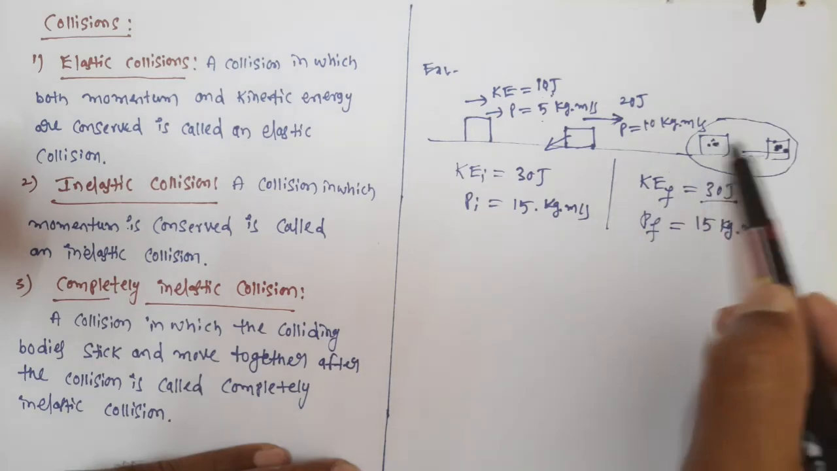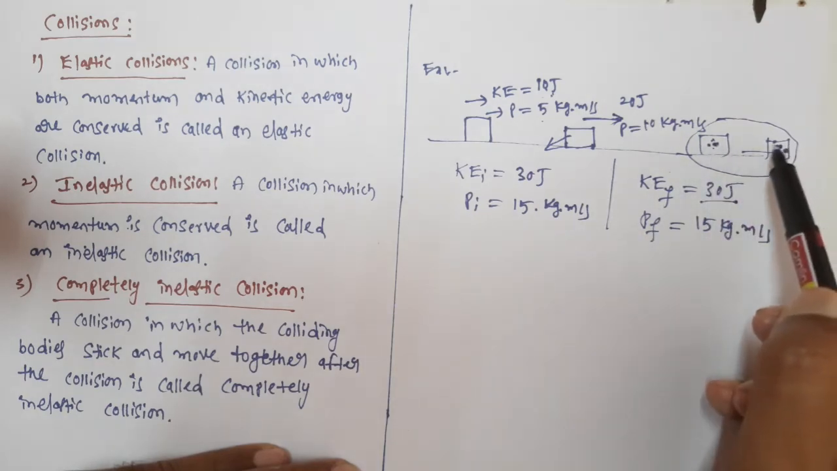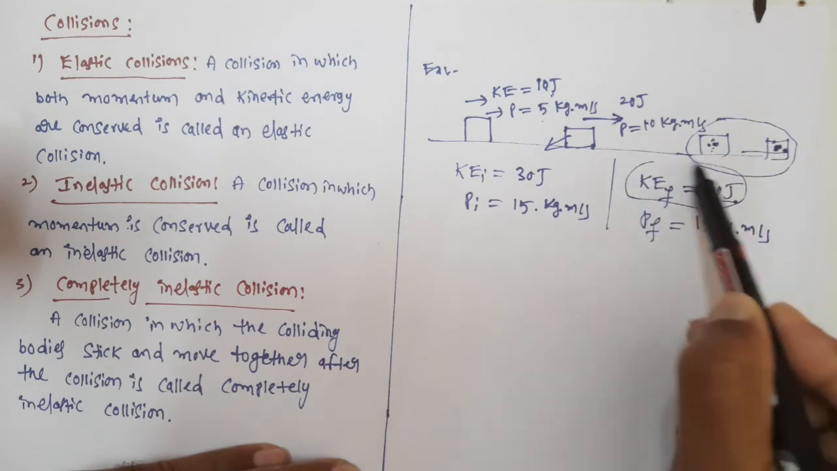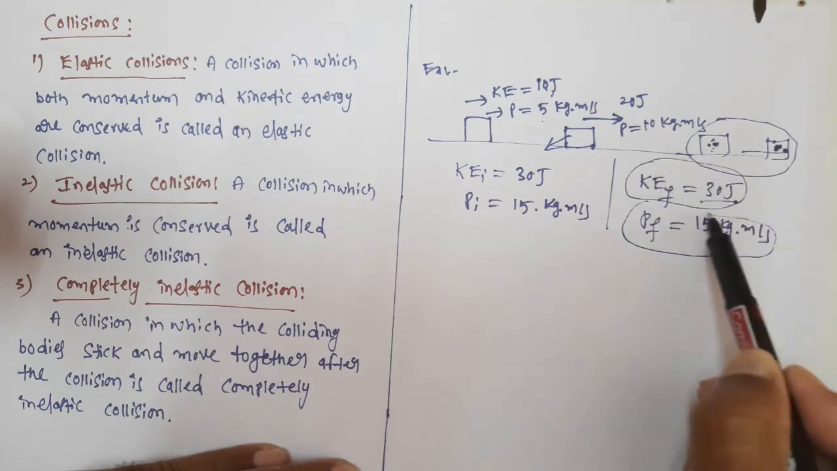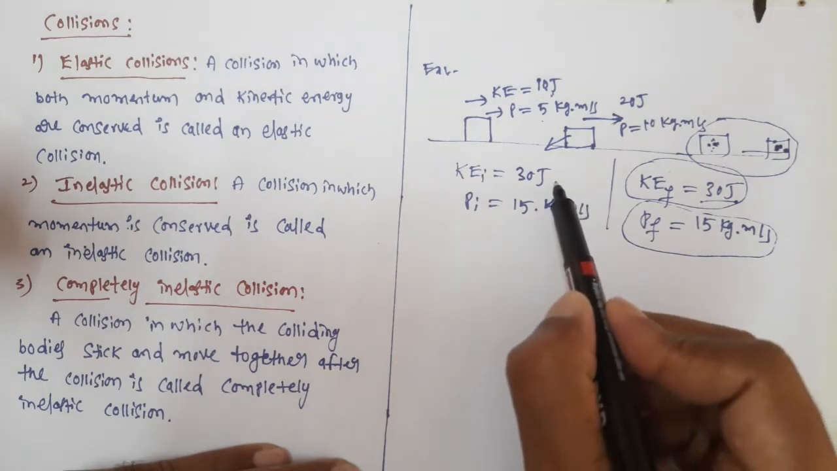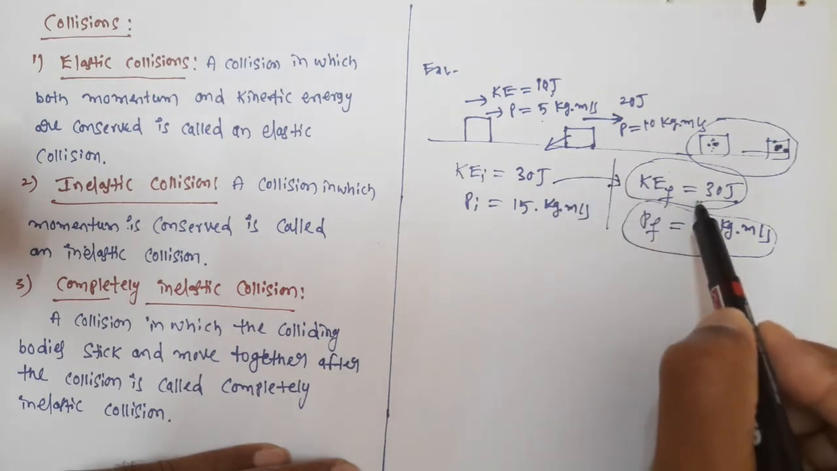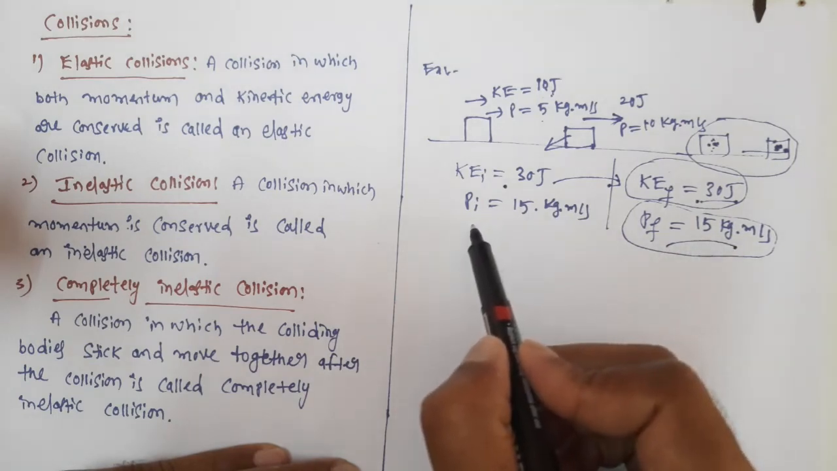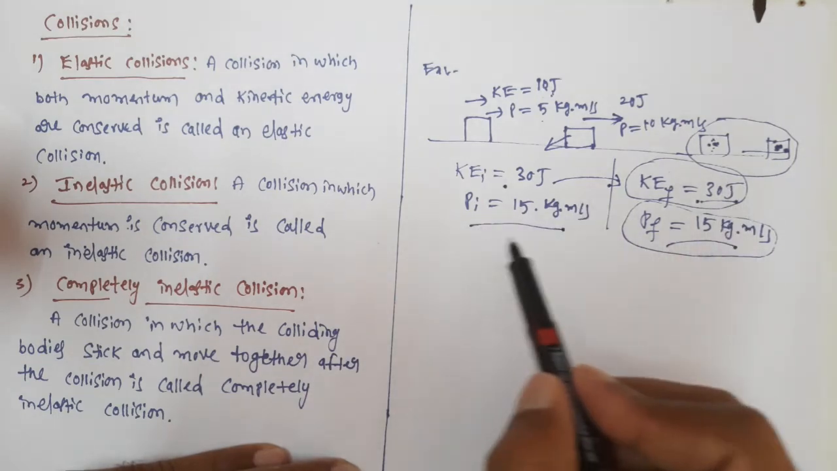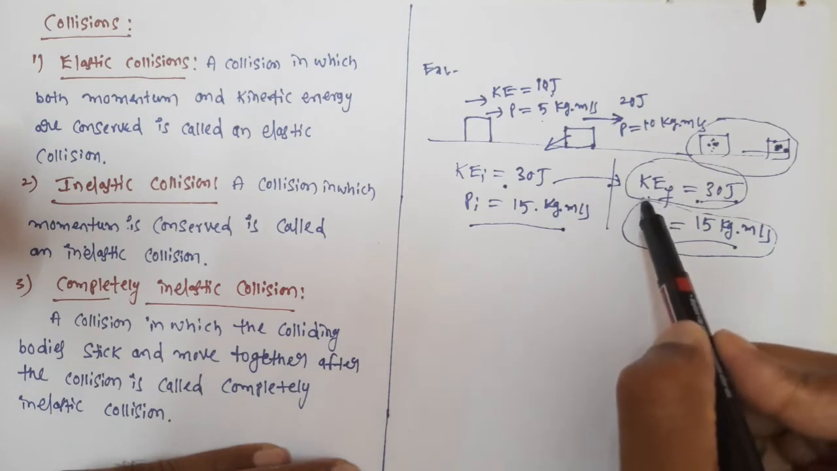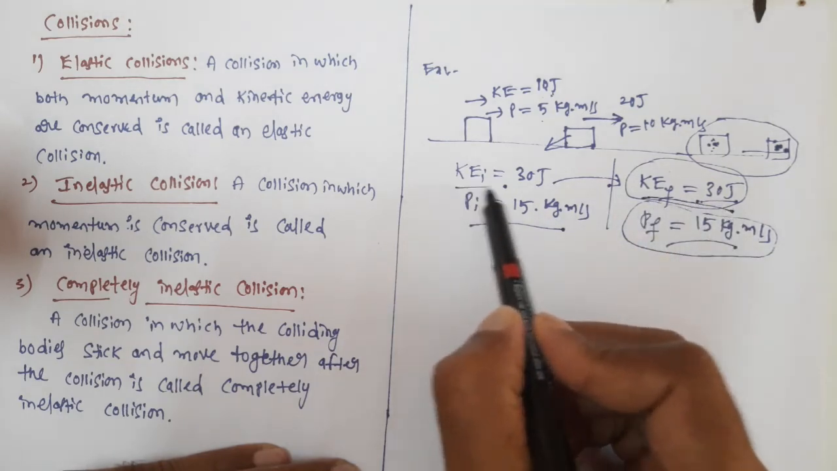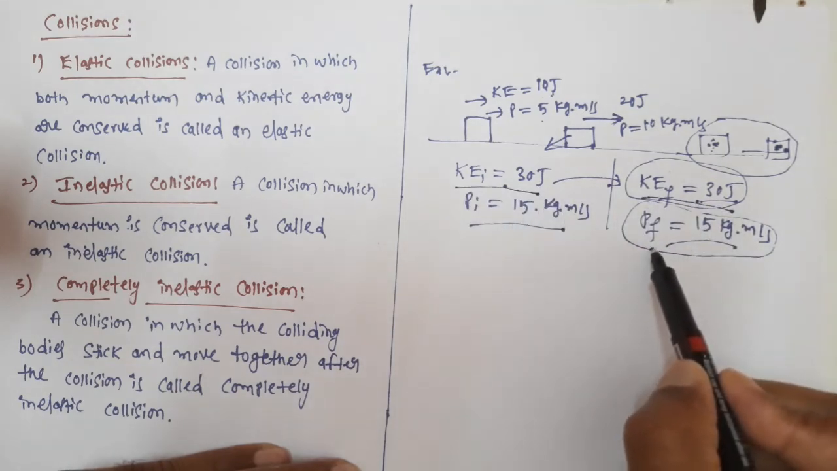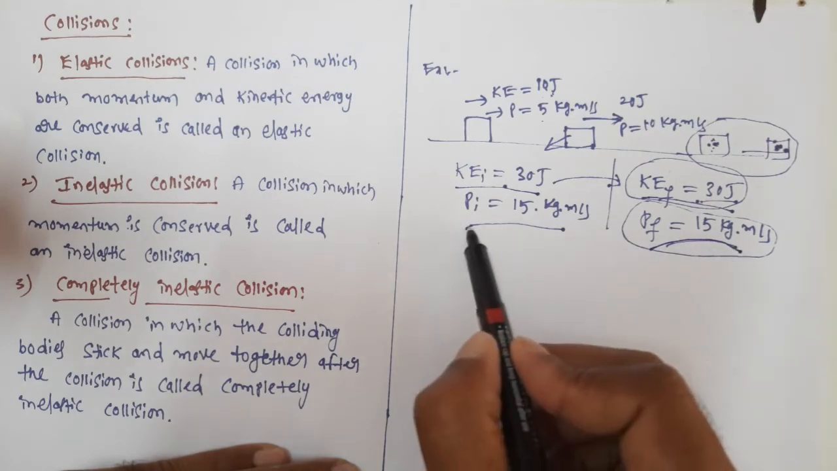And the momentum may vary again. The individual kinetic energy and individual momentum may vary, but the total kinetic energy will be 30 joules and the total momentum will be 15 kg meter per second. So here we say that the kinetic energy is conserved because final kinetic energy equals initial kinetic energy and the final momentum equals initial momentum. Final and initial, what does that mean? Final means after collision, initial means before collision. This is momentum after the collision and this is momentum before the collision.